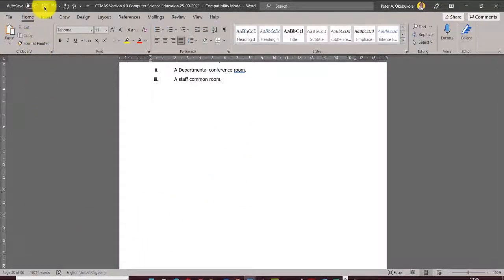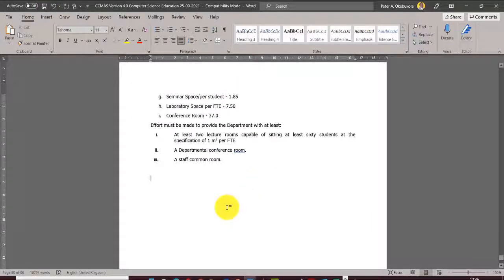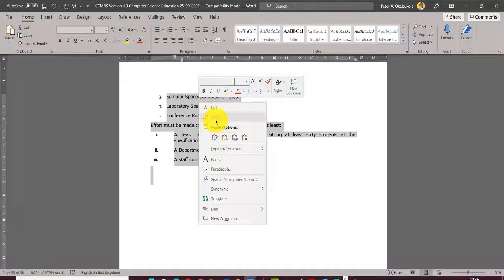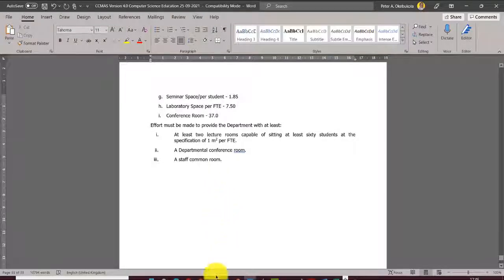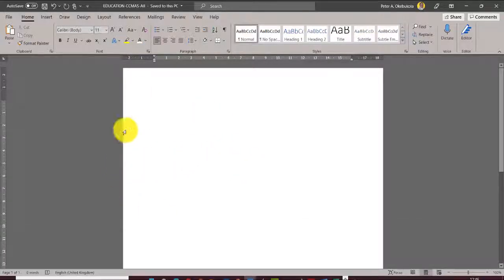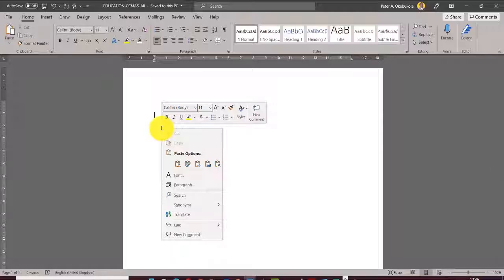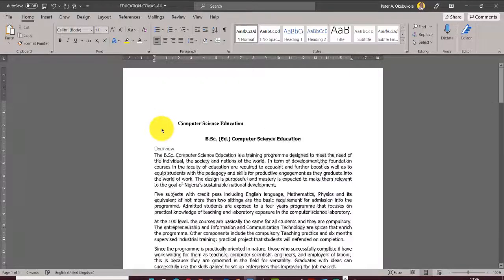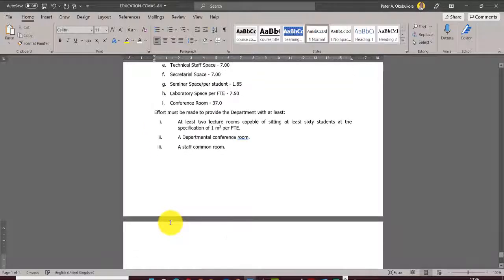So step 6 is save here, Control S, so just press this, that's it, it is saved. Then I have to copy all of this. To copy, I do Control A again. I copy with Control C, or if you right click, you say copy, and then you go to the master file and paste. So this is the master file, Education CCMAS All. Discipline, CCMAS, of course, is capitalized, and then All. So it's waiting to receive that document. Let me do Control V to paste. So that's it. And then you go on to the next.